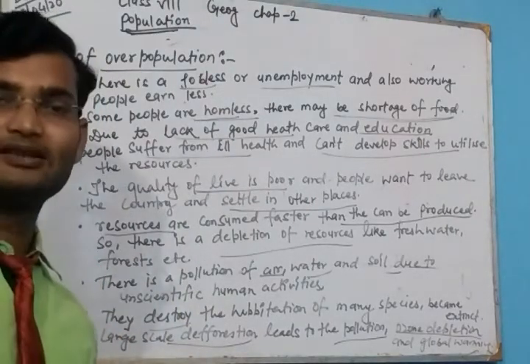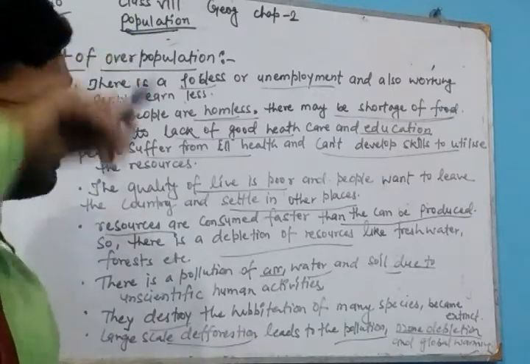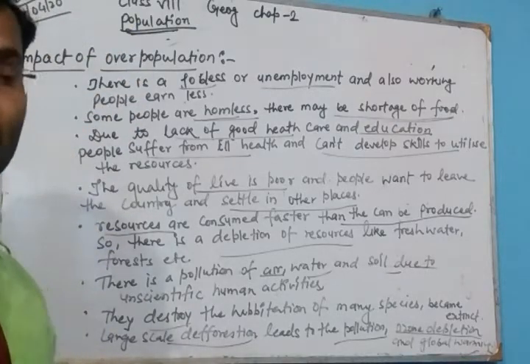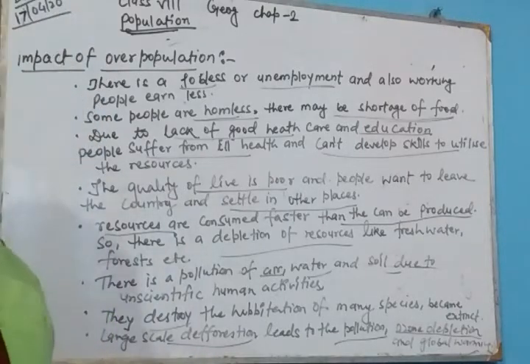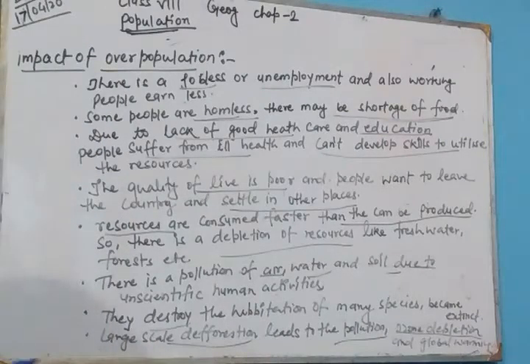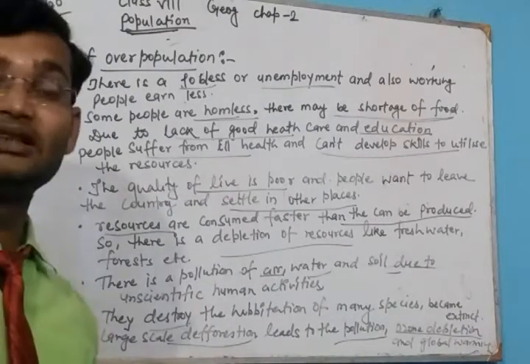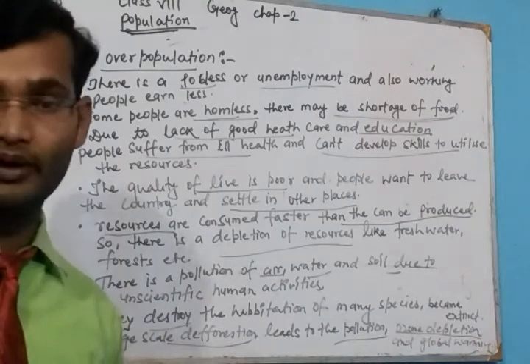In the previous chapter, I think in class 7, there is a chapter on global warming. In this we have discussed how the population affects global warming. We are destroying the forest, carbon dioxide is increasing on the earth's surface, so this leads to global warming.